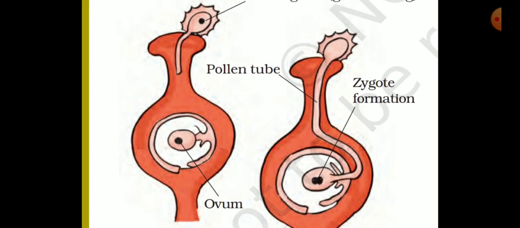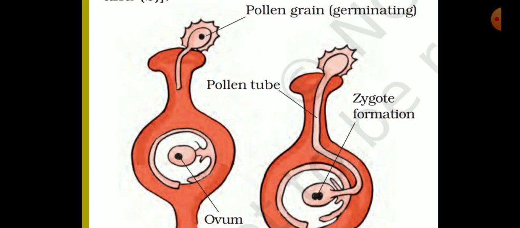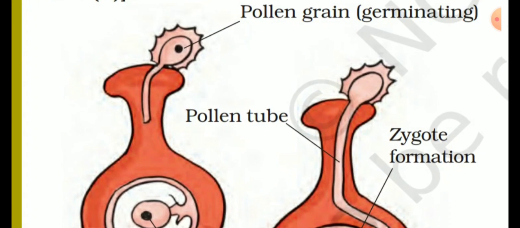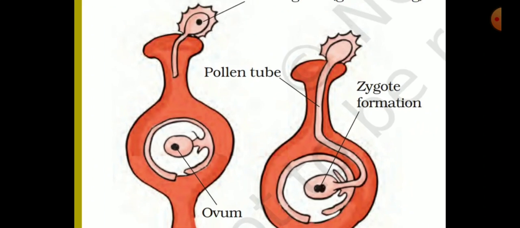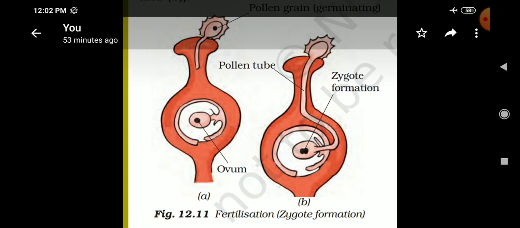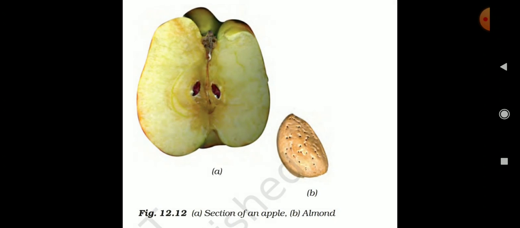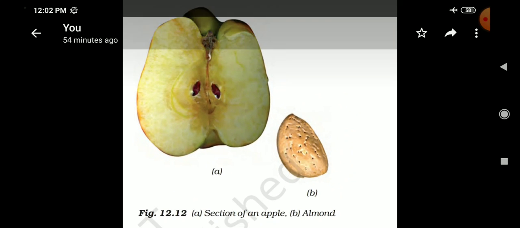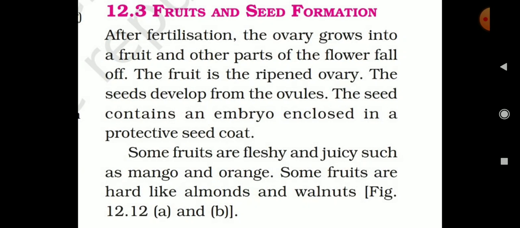Okay, listen. Fertilization, zygote formation: pollen grain germinating, then pollen tube, then the dark one, zygote formation. This one is the ovum. Okay, ovum, then pollen grain, pollen tube, then zygote formation. That is fertilization. Then next one, listen. Section of an apple and almond. Okay, the example of fertilization. Then next one.